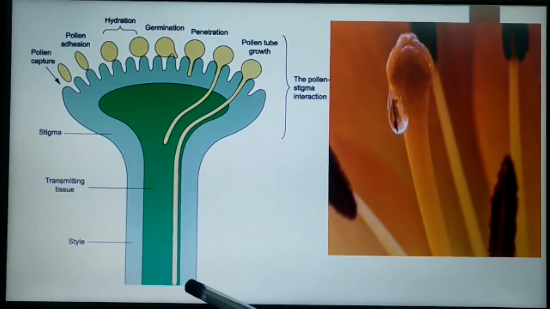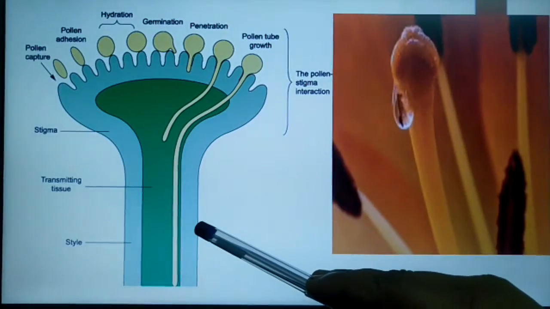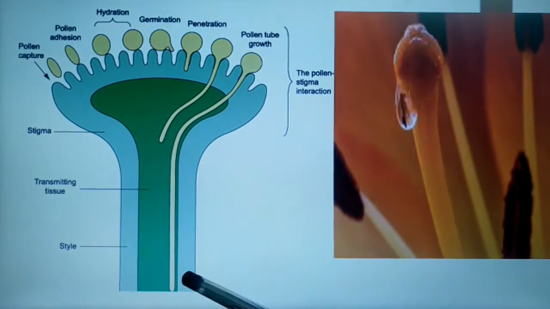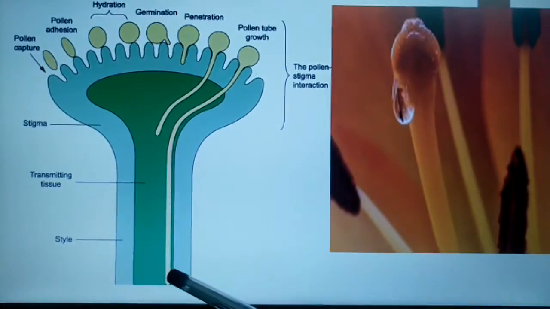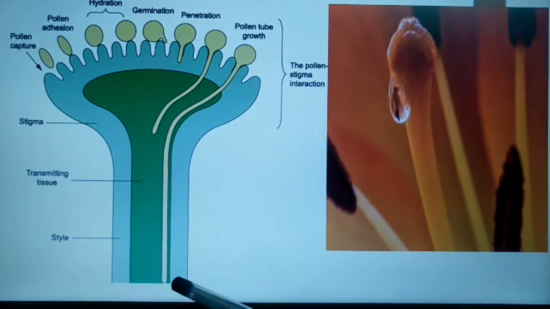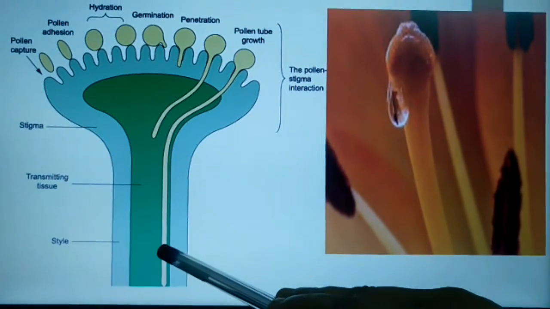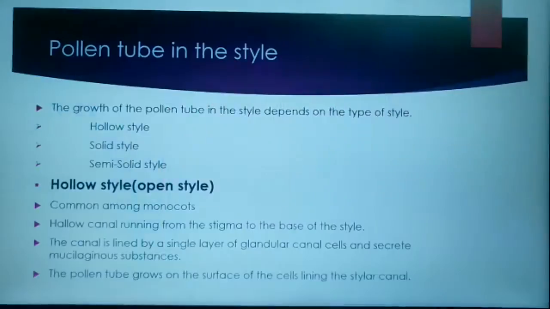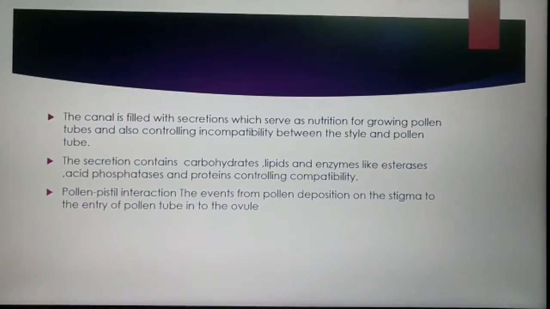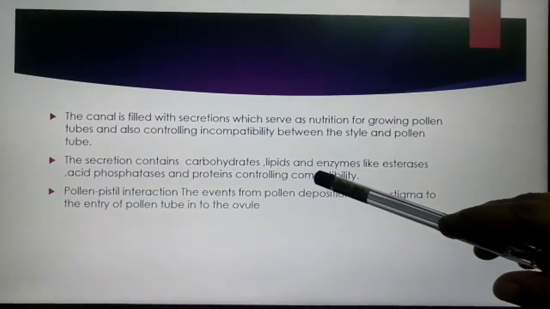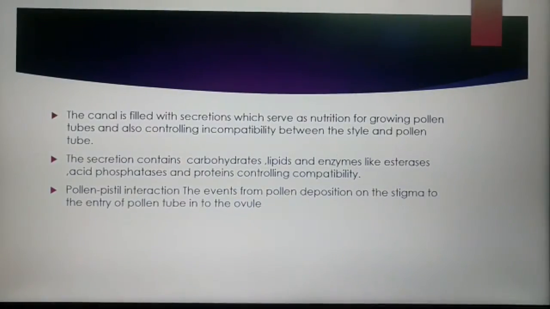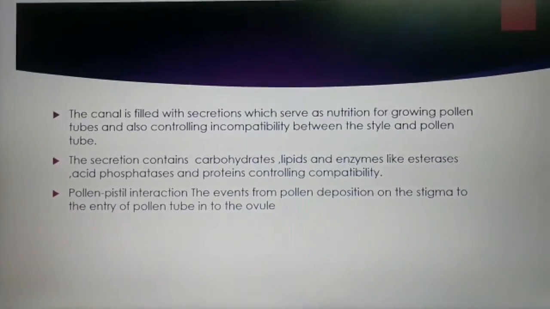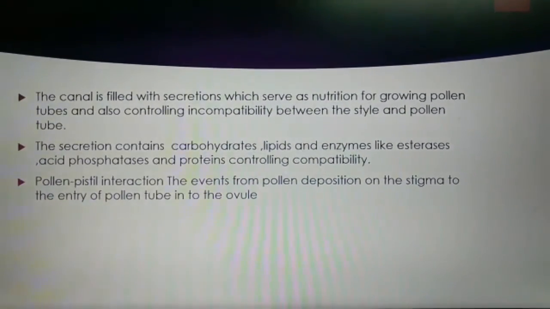The canal is filled with the secretion, which serves as nutrition and food for the growing pollen tube and also controls the incompatibility reaction between the style and the pollen tube. The secretion contains lipids, carbohydrates, enzymes like esterases and acid phosphatase, and also proteins controlling sexual incompatibility.